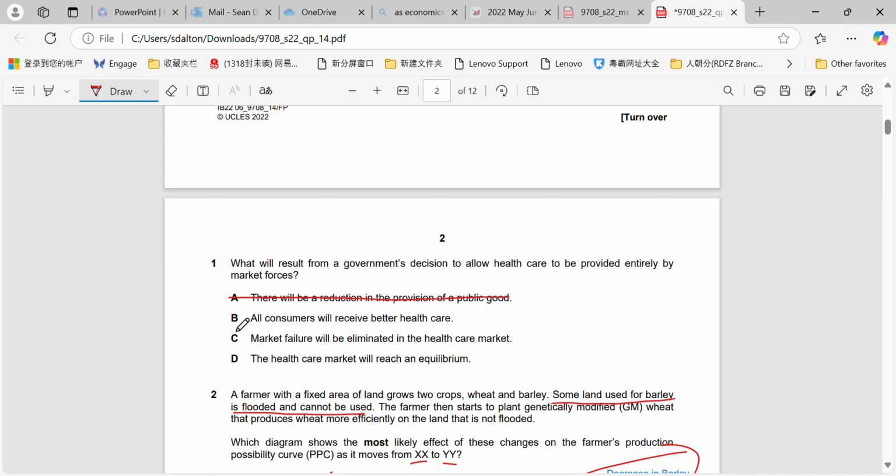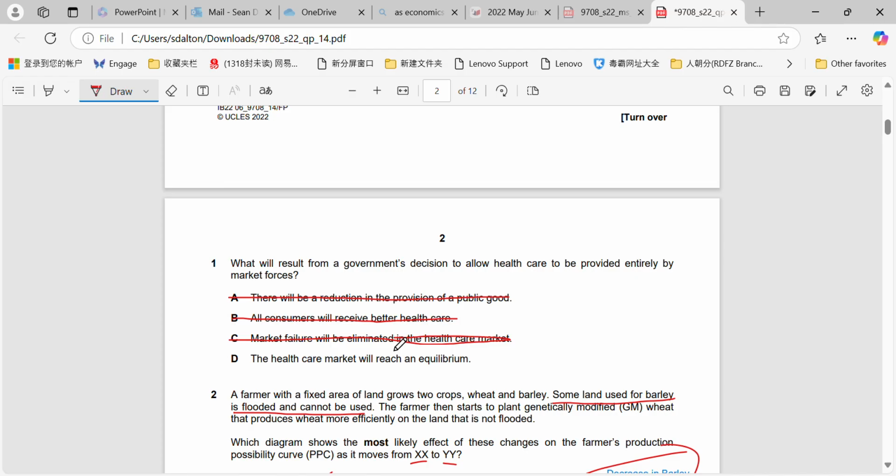All consumers receive better healthcare? Maybe, but we can't say for sure that they definitely will. Market failure will be eliminated? Definitely not. There will still be some form of market failure because remember, healthcare is a merit good, just like education. They generate external benefits. If they're provided by market forces, they will only take into account the private benefits and the private costs. They will not take into account the social benefits, which means that they will be underconsumed when they're provided by market forces.